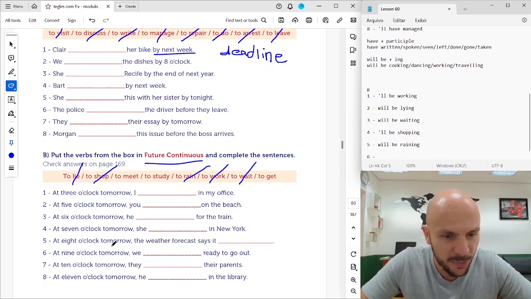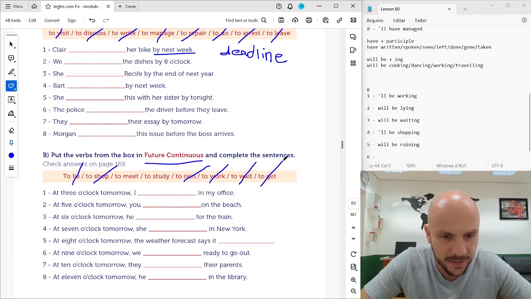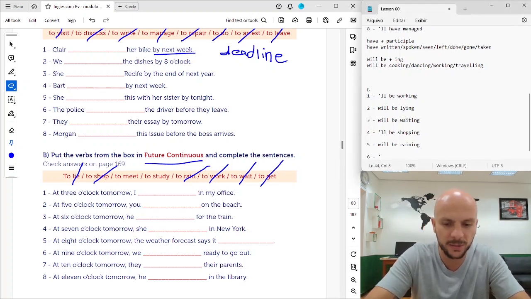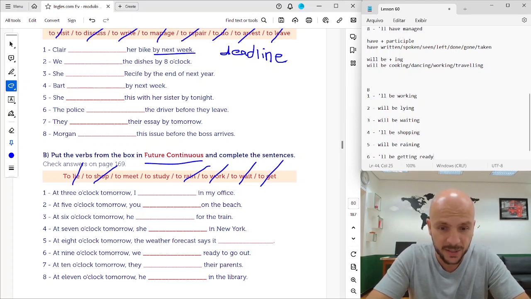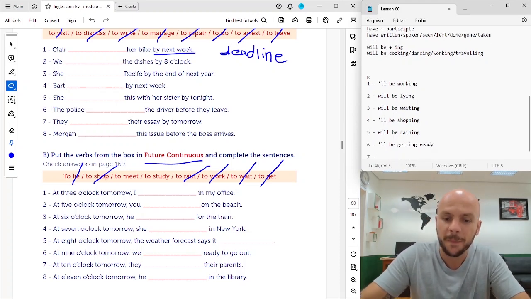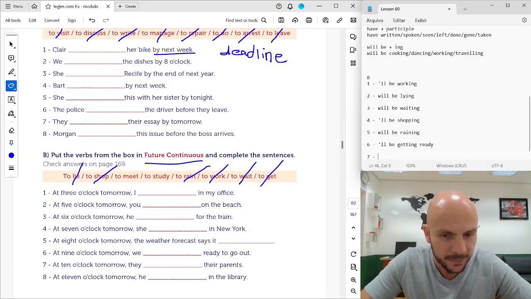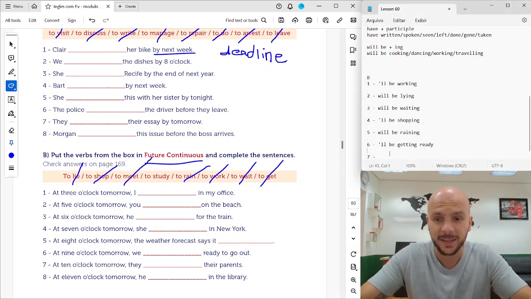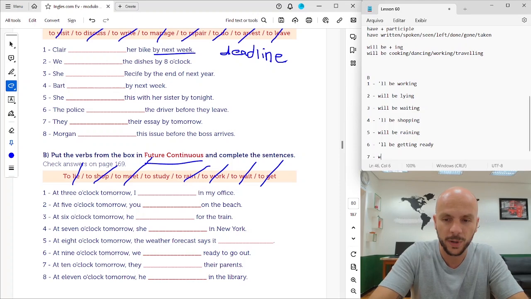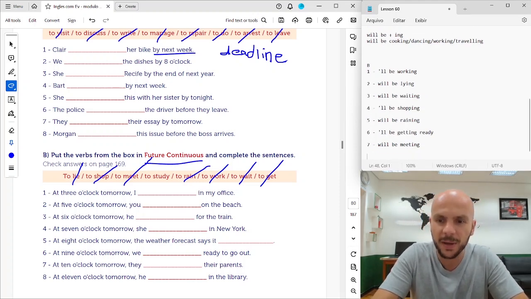At 9 o'clock tomorrow, we'll be getting ready to leave. We'll be getting ready to leave. Not to leave, ready to go out. 7. At 10 o'clock tomorrow, they will be meeting their parents.